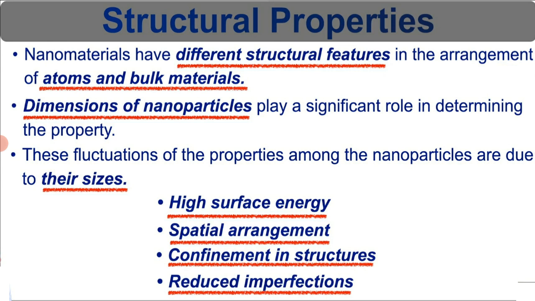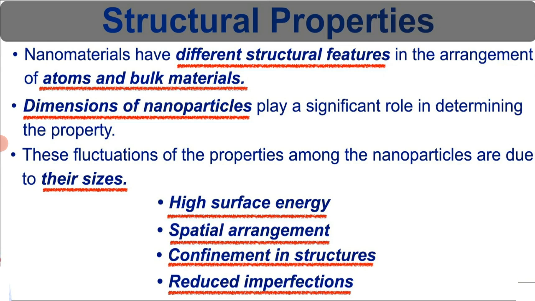Next, structural property. The structure of nanoparticles is not just a fragment of the bulk material; their structure can be entirely different. Bonds and bond strength in nanomaterials can also be totally different.